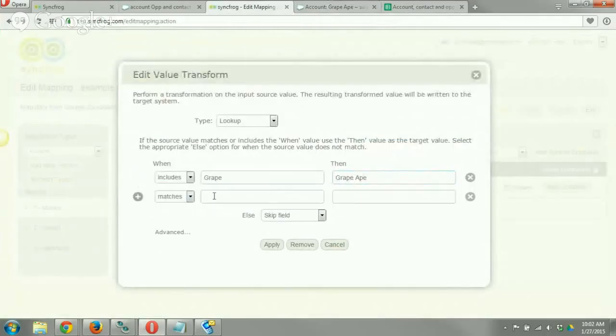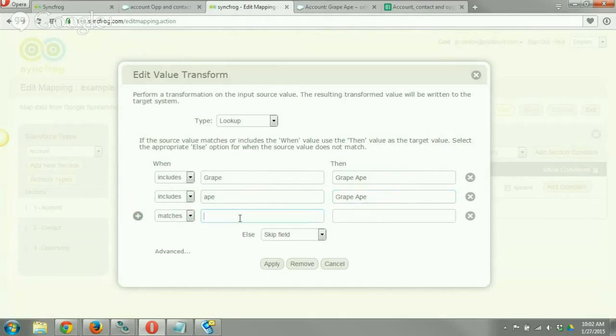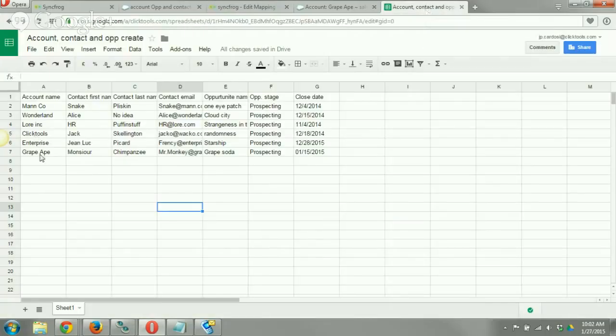And I can do more of it, and includes ape equals grape ape, or GRA could be grape ape as well. So what that's going to do is anytime our source file here would have the word grape ape or GRA in it, it will automatically convert it to the word grape ape.